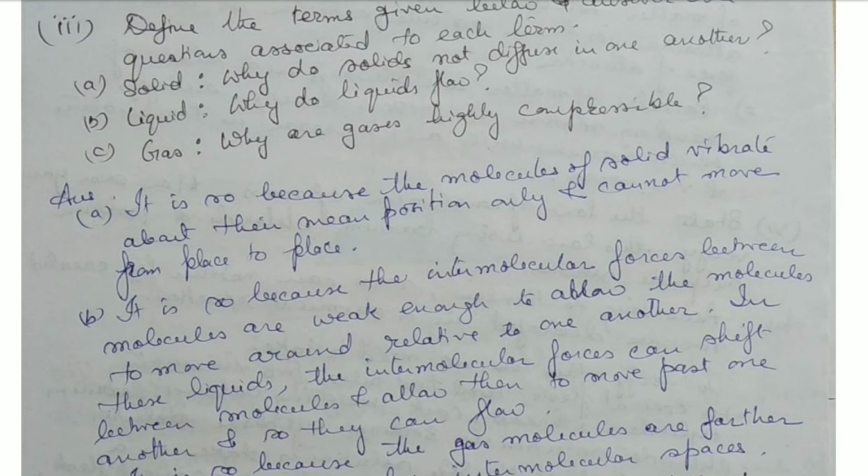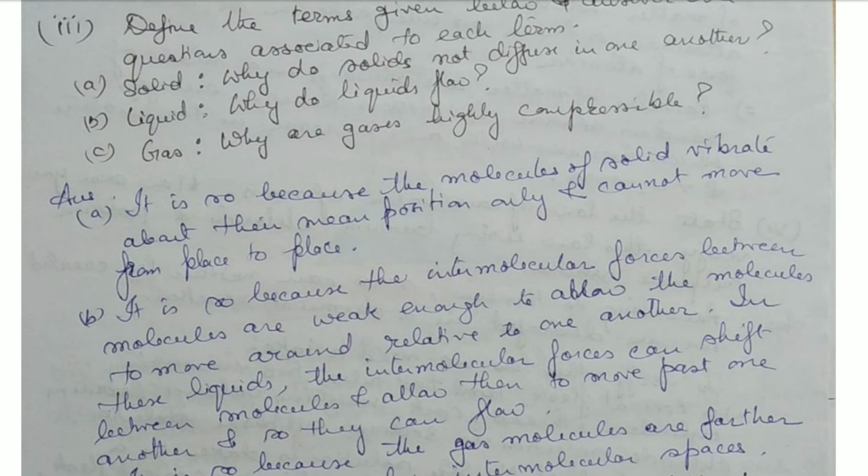It is so because the molecules of solid vibrate about their mean position only and cannot move from place to place. Their intermolecular force of attraction is very strong and intermolecular space is very less. And so they vibrate about their mean position. That's why they cannot move from one place to another, and therefore they cannot diffuse.